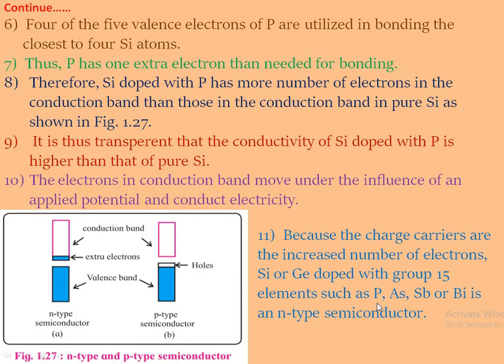That is, the group 15 elements except nitrogen, phosphorus, arsenic, antimony and bismuth are added to the pure semiconducting materials like silicon or germanium to increase their conductivity, because they contain the extra electron as they can combine with the four neighboring atoms by sharing of electrons.